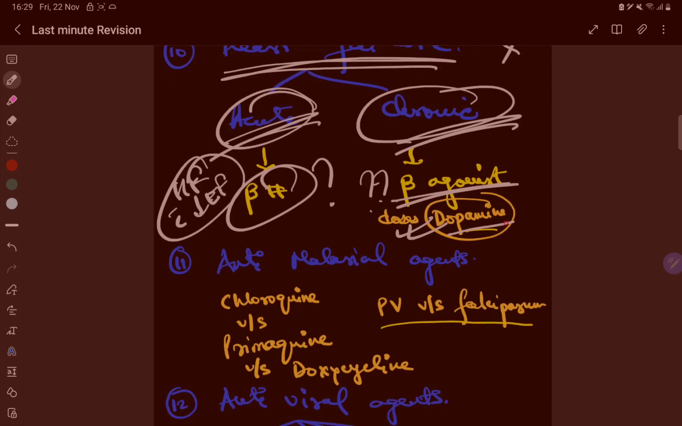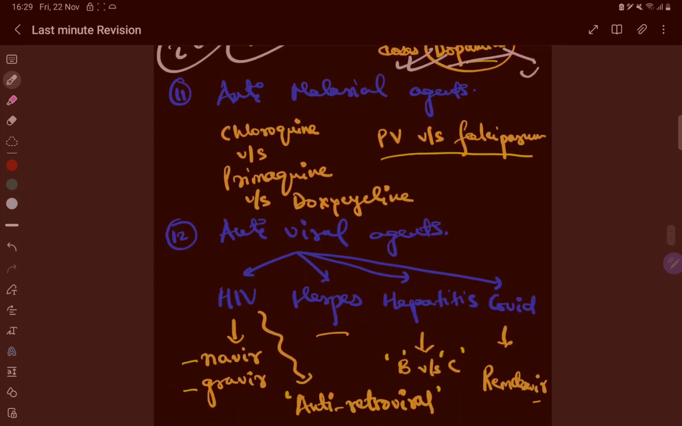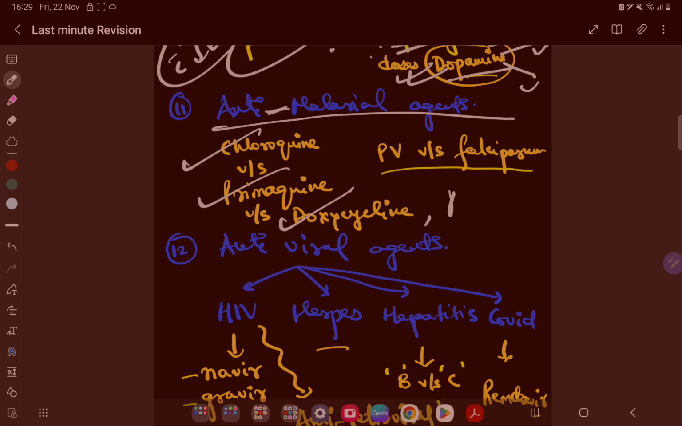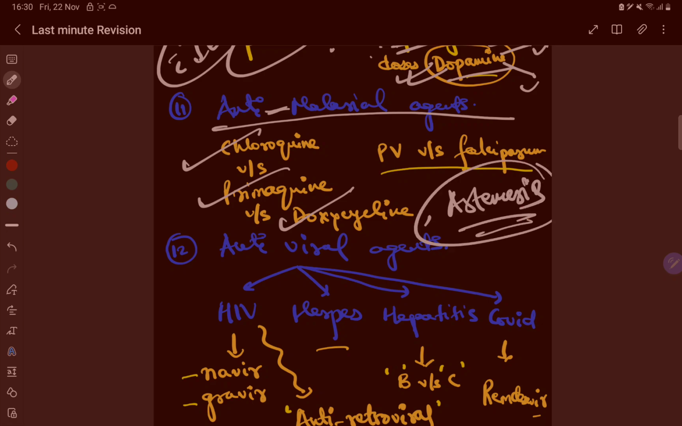Doses of dopamine, low dose dopamine, moderate dose, high dose, which receptor it blocks, like this may be asked in the Viva. Anti-malaria agents like chloroquine, primaquine, doxycycline, artemisinins, okay. So it may be asked in a short note.